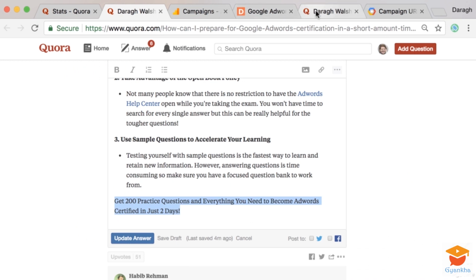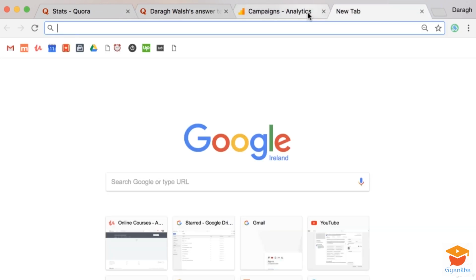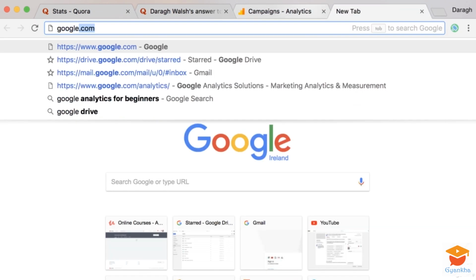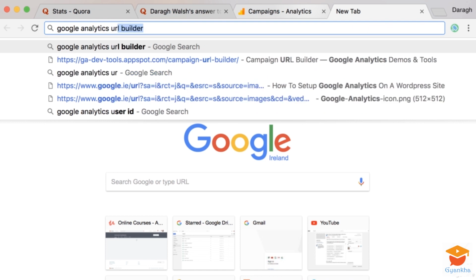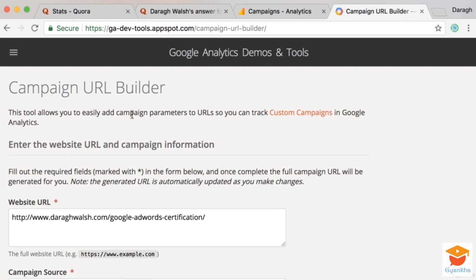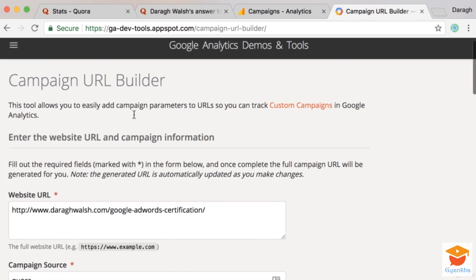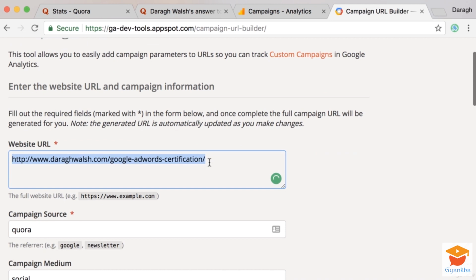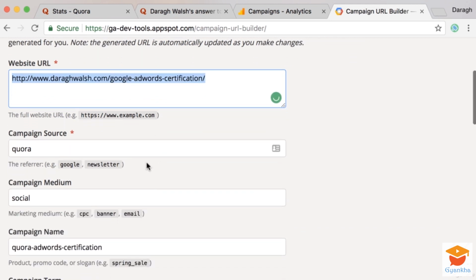To create the special link, go ahead and type into Google, Analytics URL Builder. That's going to bring up this free tool from Google Analytics where we can input the page on our website that we want to send people to from our Quora question. The next thing we need to put in is our campaign source, so it's going to be Quora.